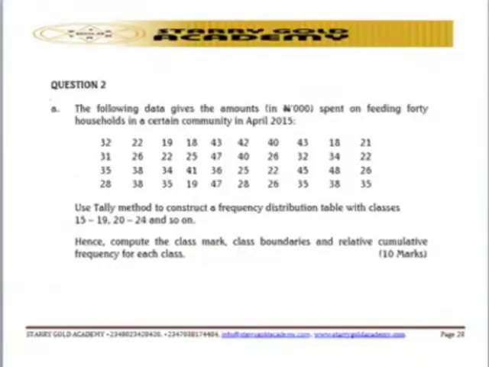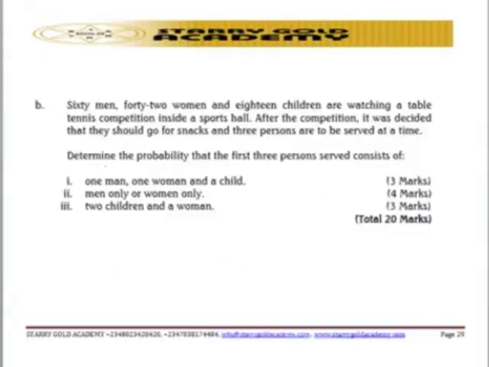So then we look at question number 2. They said compute the class mark, class boundary, and relative cumulative frequency for each mark. So that is the question 2A requirement. So let's look at question 2B requirement before we know where the question comes from. We say determine the probability that the first 3 persons served consist of 1 man, 1 woman, men only, or women only, or 2 children and a woman.